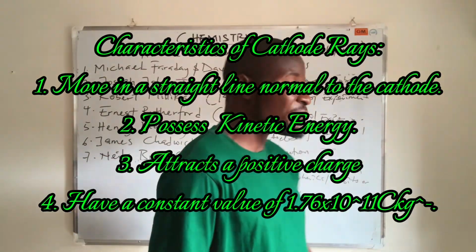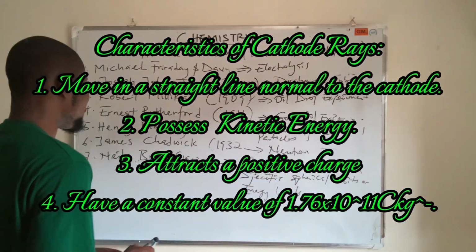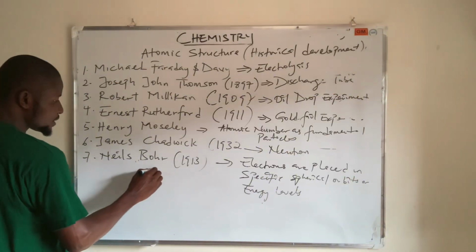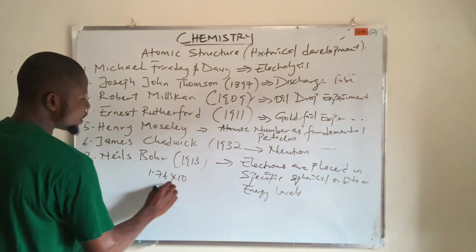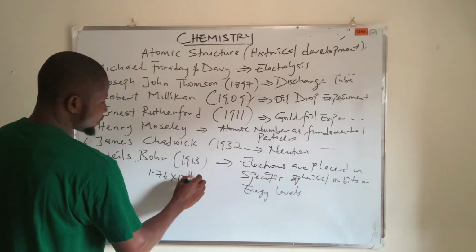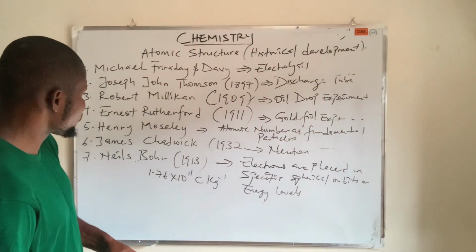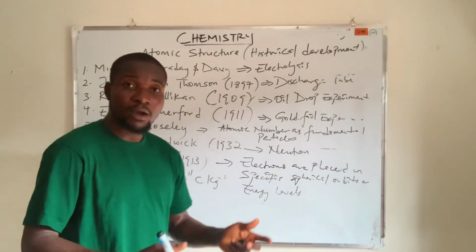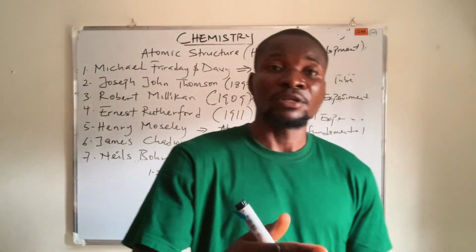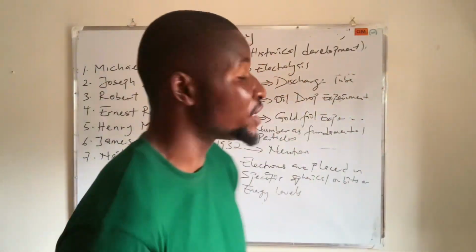And number four is that they have a constant charge to mass value of 1.76 times 10^11 coulomb per kilogram. So now I want you to understand that because of this, it is now a fact that the electron is a subatomic particle that is found in an atom.